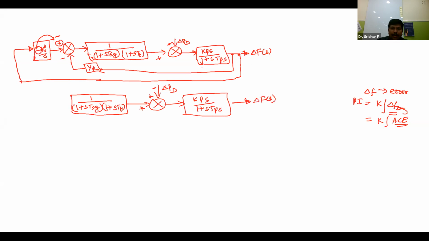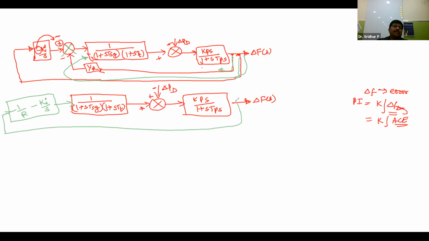So from here to this particular point, how many loops are there? Two loops. One is this and the second is this. These two start from the same point and terminate at this summing point, so these two loops are parallel to each other. Parallel to each other means these two can be added to each other. So that is minus 1 by R minus Ki by s.